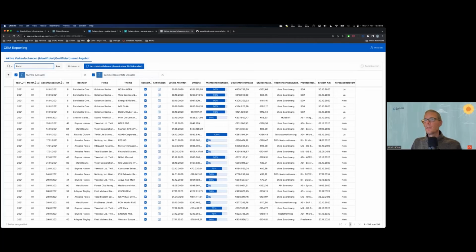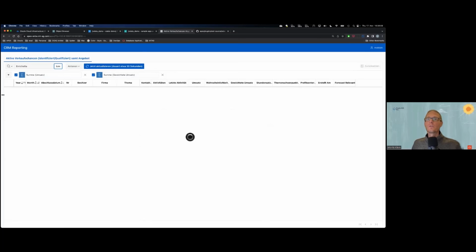So this is a real life use case, and that also shows that specifically Microsoft is very much into the OData stuff.